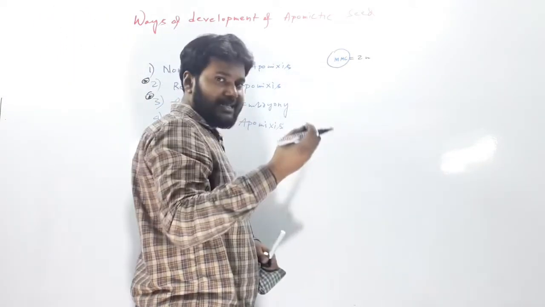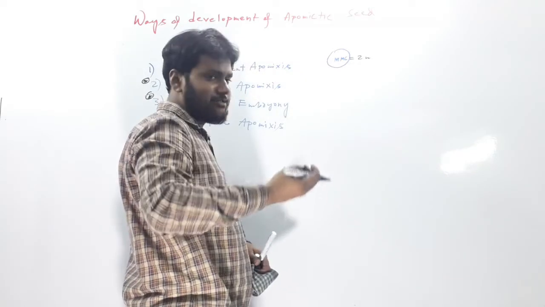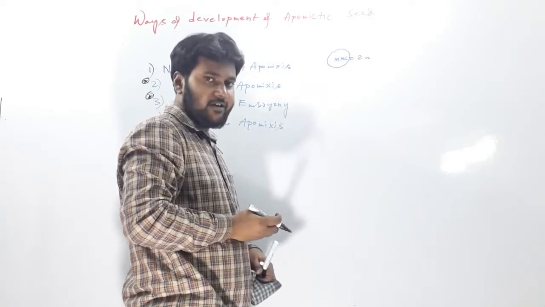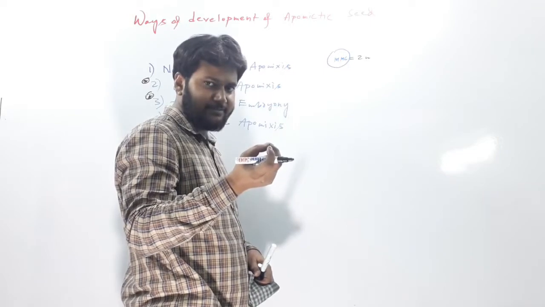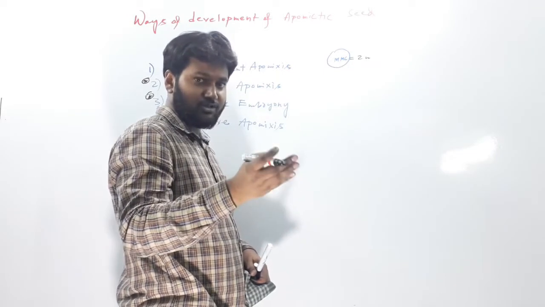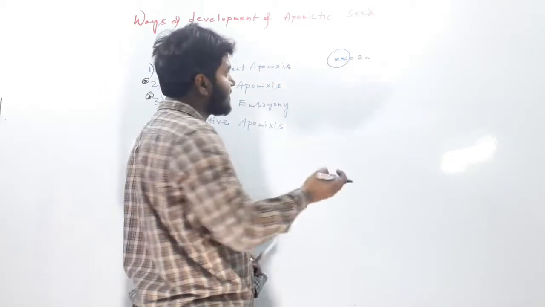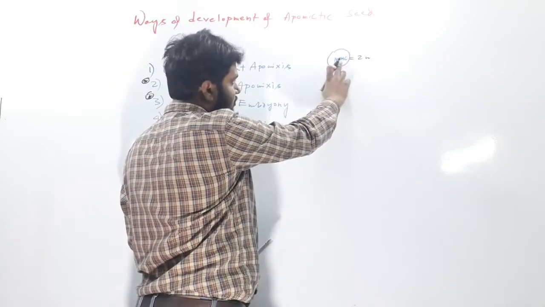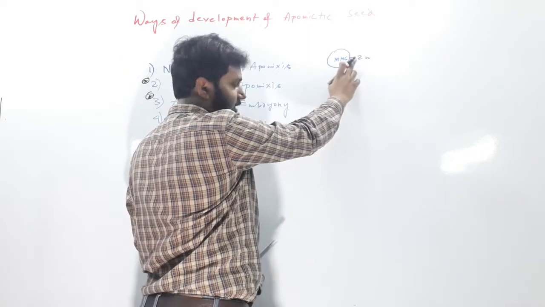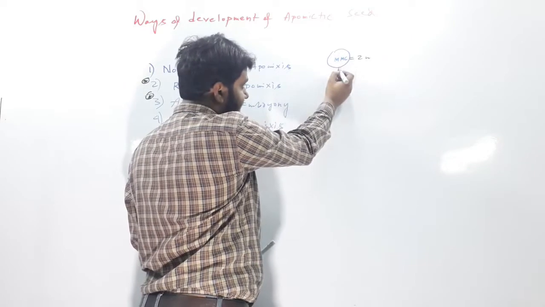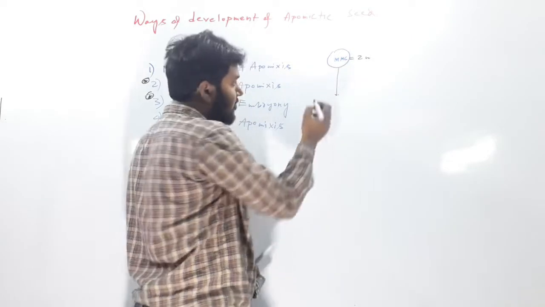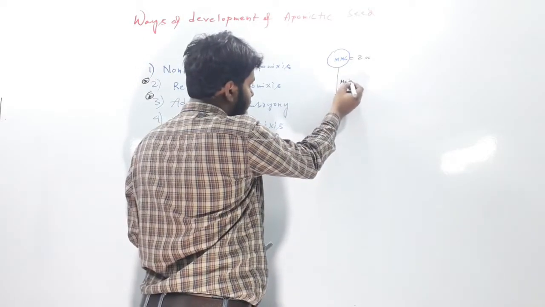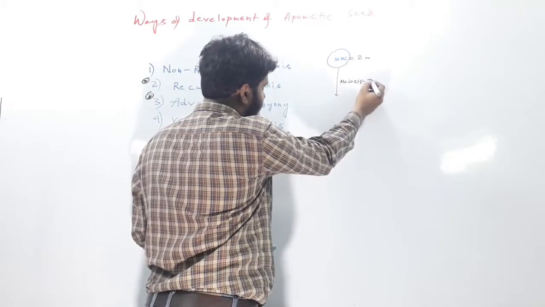Megasporogenesis in angiospermic plants starts from one archesporial cell, later called the megaspore mother cell, which is diploid. This cell will undergo meiosis division. So write down here meiosis 1.